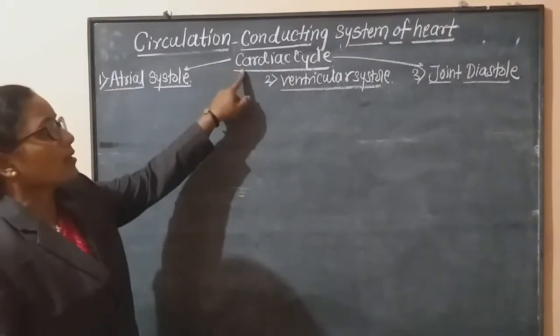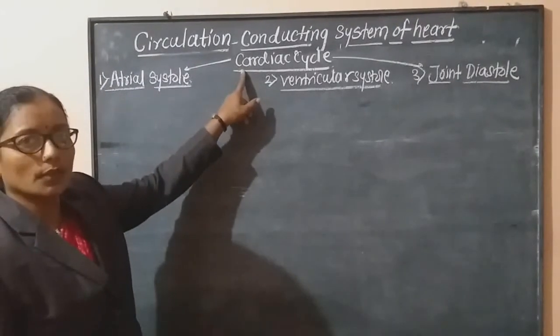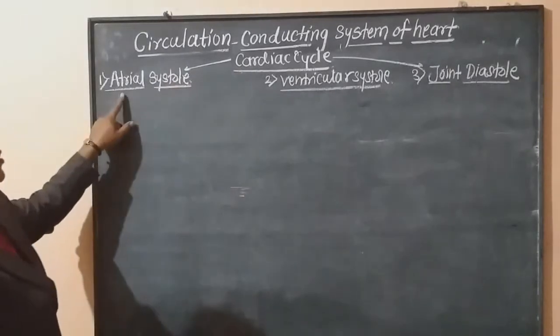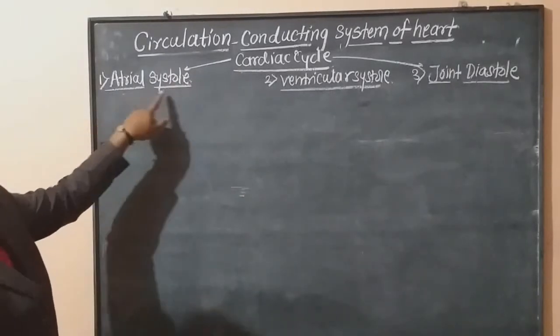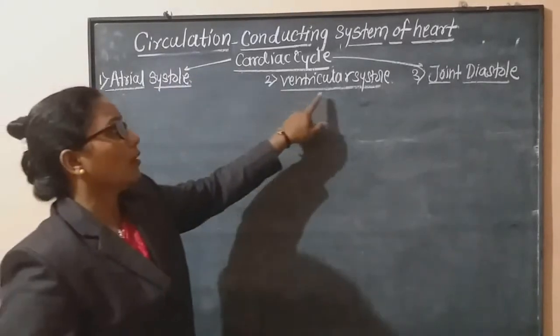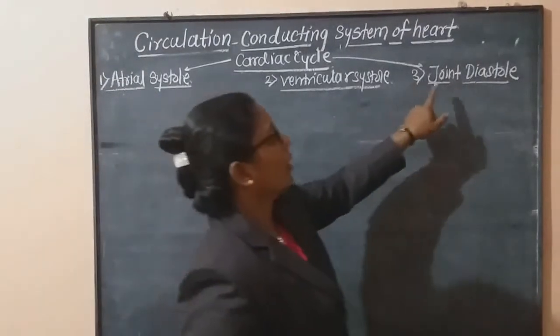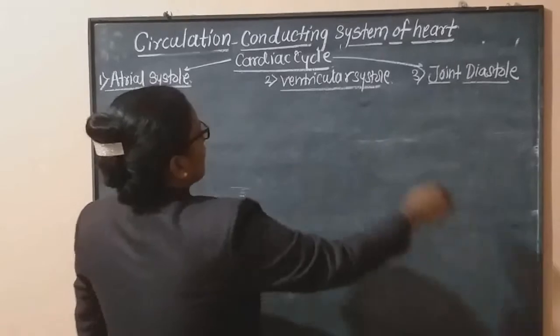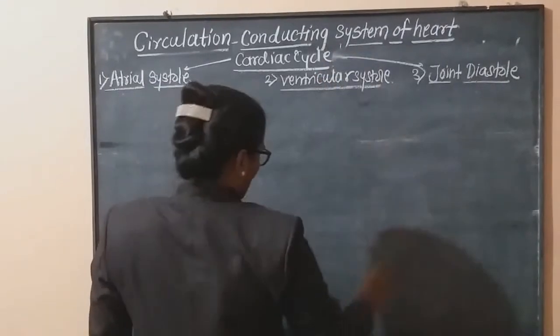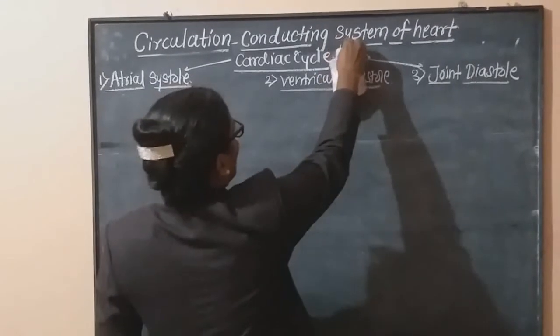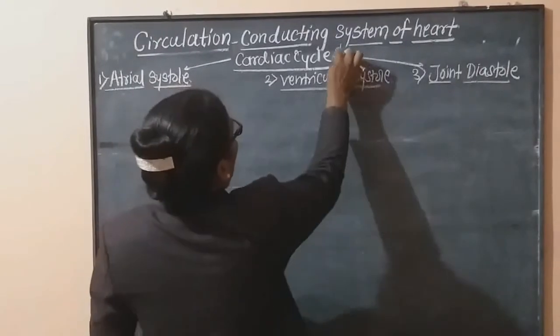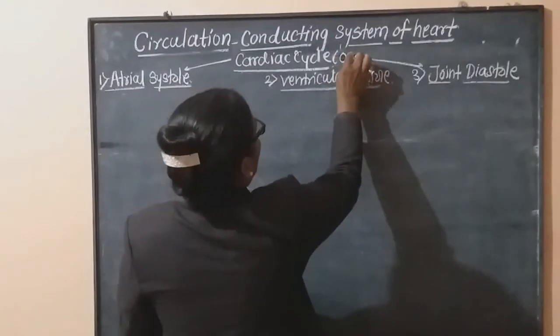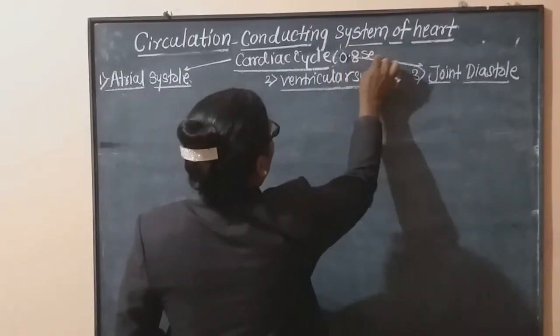Means the cardiac cycle, that is the working of the heart, consists of 3 stages. First atrial systole, second ventricular systole, and third one is the joint diastole. Now a single cardiac cycle is about 0.8 second.